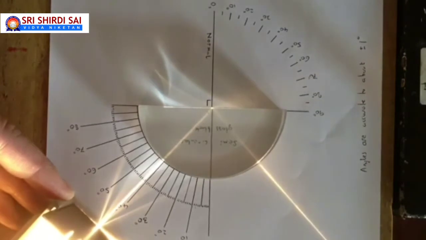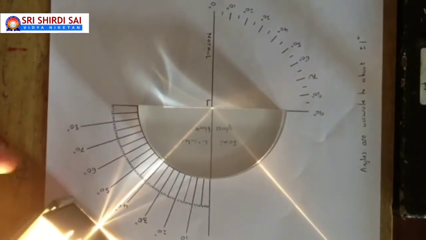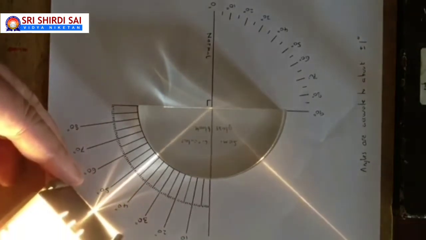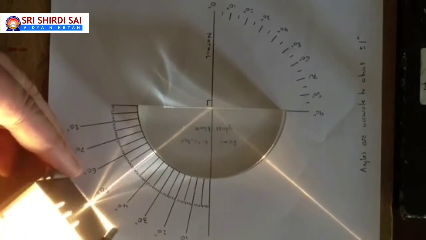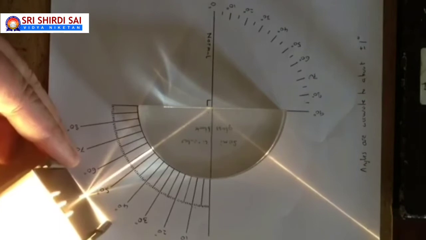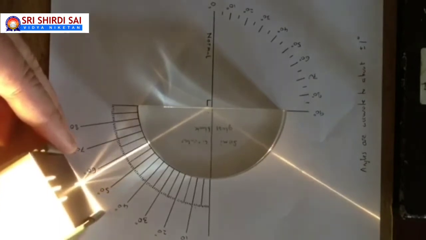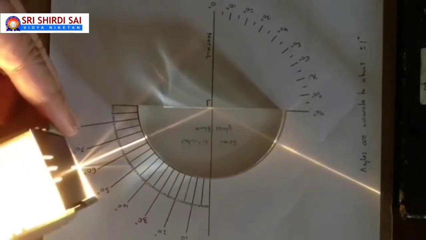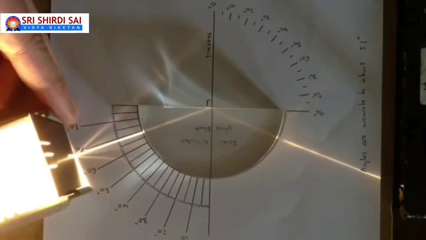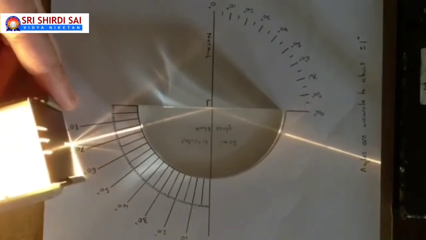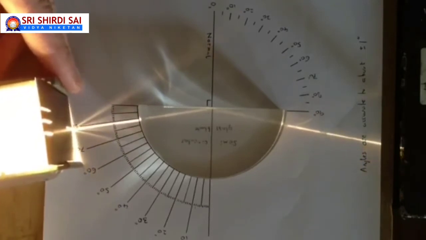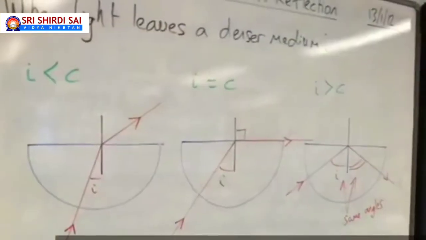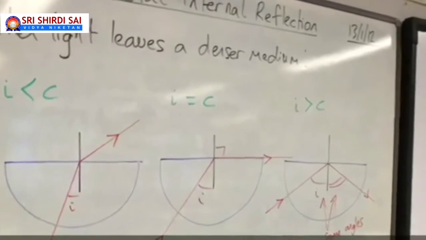Now here is total internal reflection. Look at the situation once. The light falling in glass is reflecting back into the same medium without emerging out into air. This is the phenomenon of total internal reflection while a light is traveling from denser medium to rarer medium. Look at the path of light which is incident in glass at a glass-air interface. This is TIR, total internal reflection, for I greater than C in denser medium.